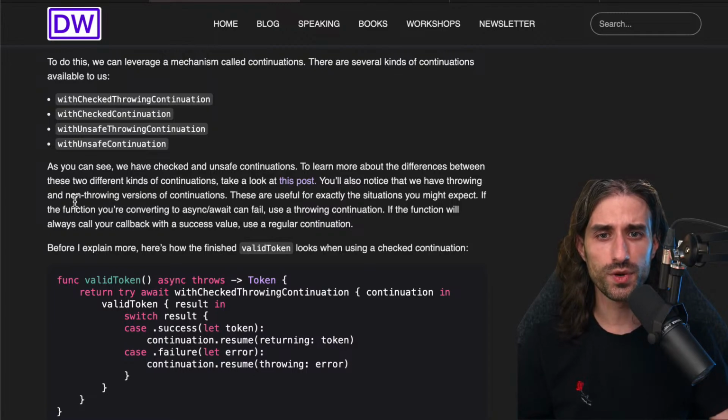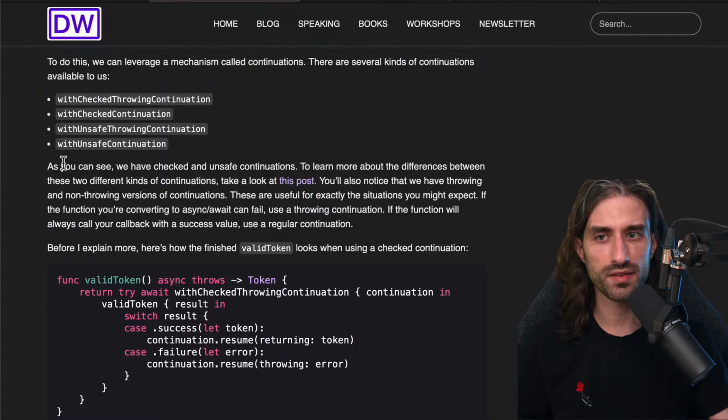You'll also notice that we have throwing and non-throwing versions of continuations. These are useful for exactly the situations you might expect. If the function you're converting to async await can fail, use a throwing continuation. If the function will always call your callback with a success value, use a regular continuation. This way, it will simplify your code, and you will not have to deal with a potential error case when your completion handler is actually not throwing.